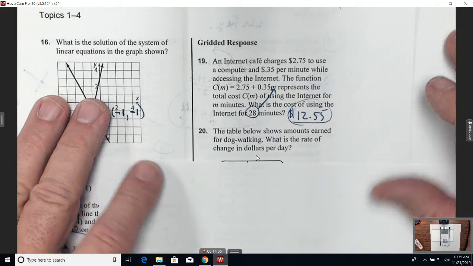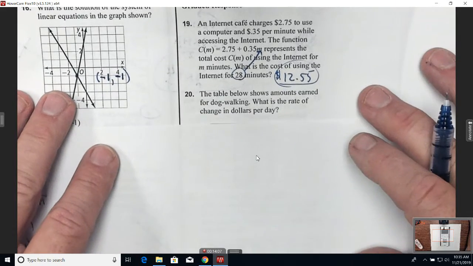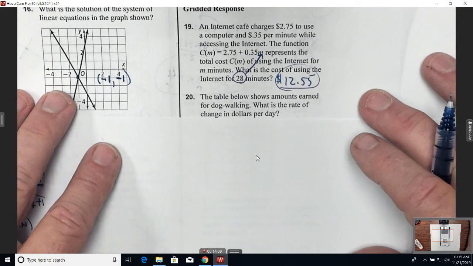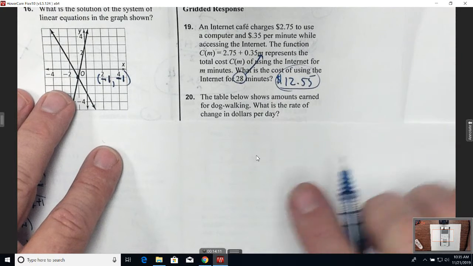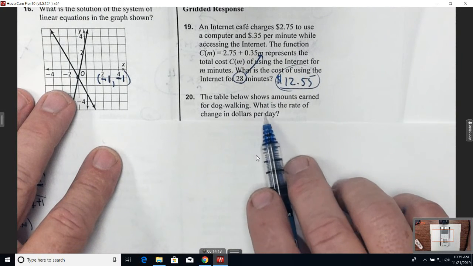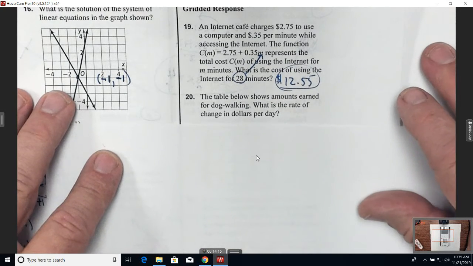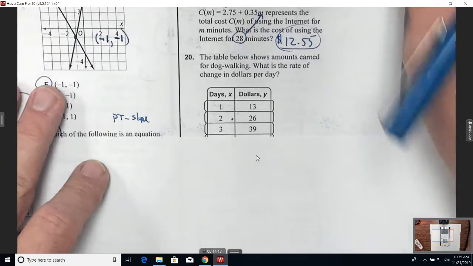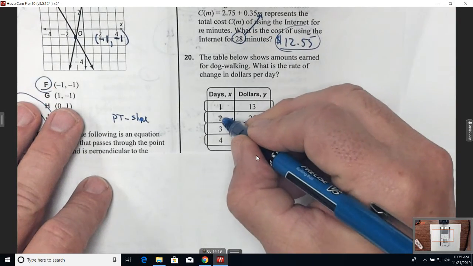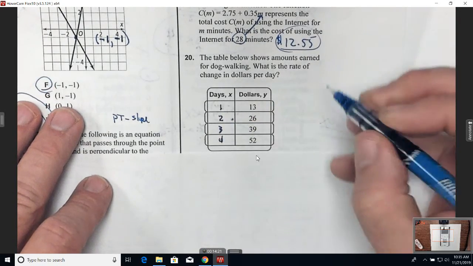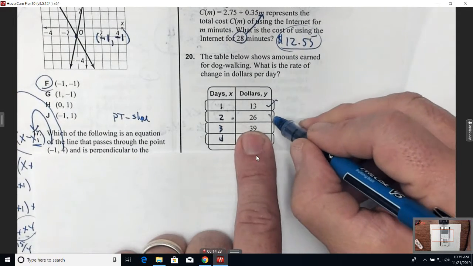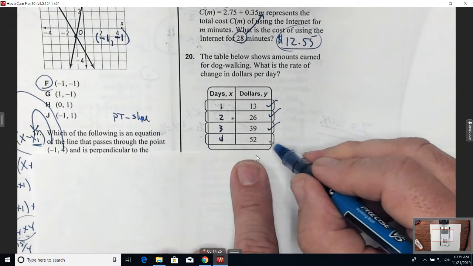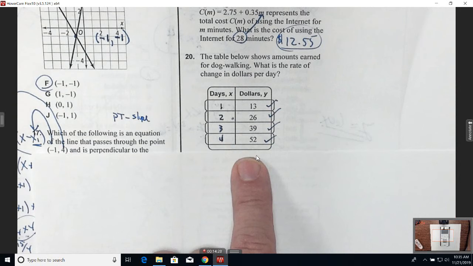What about 20? The table below shows amounts earned for walking a dog. The rate of change in dollars per day. What is the rate of change in dollars per day? So in this table, I have day 1, day 2, day 3, day 4. And this is the cost for day 1. This is the cost for day 2. This is the cost for day 3. This is the cost for day 4.